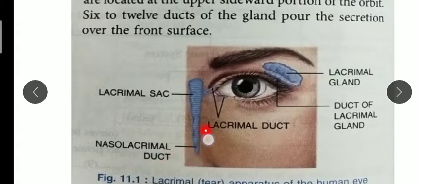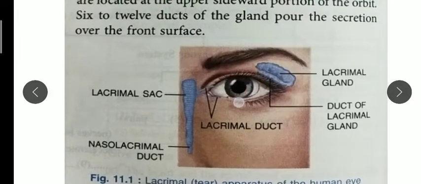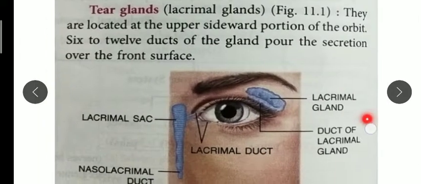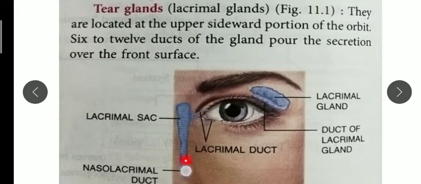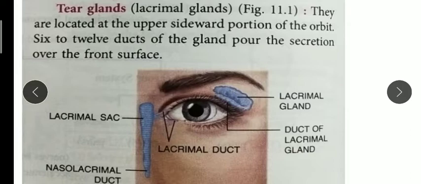It is present near our nose. These are pipe-like, tube-like structures. So the tears go into this lacrimal sac and nasolacrimal duct, and from there they are discharged outside.